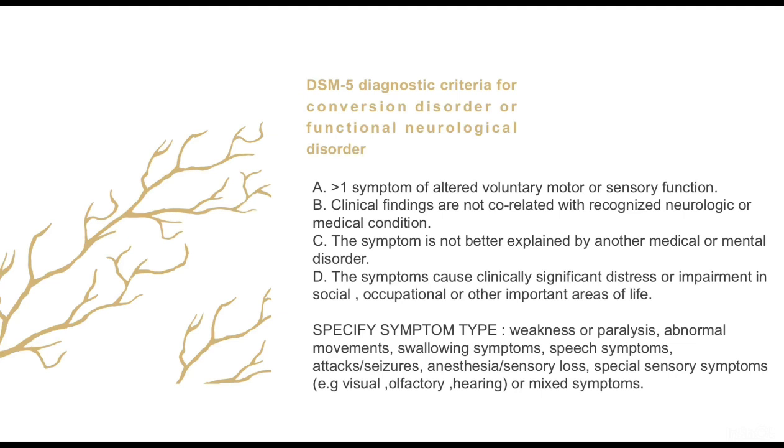DSM-5 diagnostic criteria for conversion disorder or functional neurological disorder. A. One symptom of altered voluntary motor or sensory function. B. Clinical findings are not correlated with a recognized neurologic or medical condition. C. The symptom is not better explained by another medical or mental disorder. D. The symptoms cause clinically significant distress or impairment in social, occupational, or other important areas of life. Specify symptom type: weakness or paralysis, abnormal movements, swallowing symptoms, speech symptoms, attacks or seizures, anesthesia or sensory loss, special sensory symptoms, e.g., visual, olfactory, hearing, or mixed symptoms.